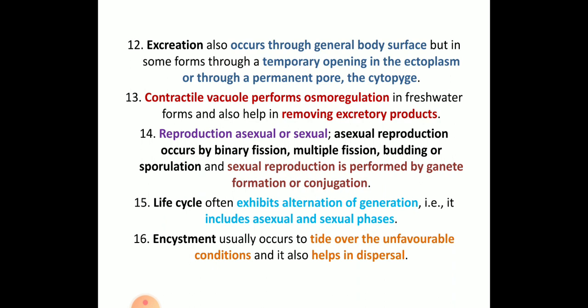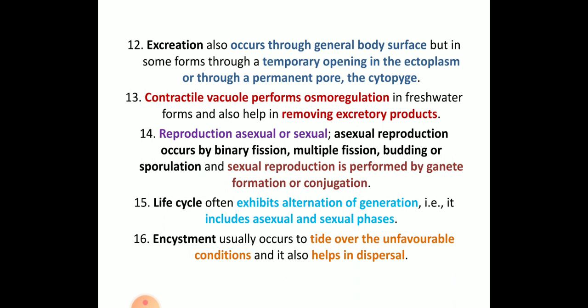Next, reproduction is asexual and also sexual. In asexual reproduction they undergo binary fission, multiple fission or budding. Sexual reproduction takes place by gamete formation or conjugation. The life cycle often exhibits alternation of generations, including both sexual and asexual phases.